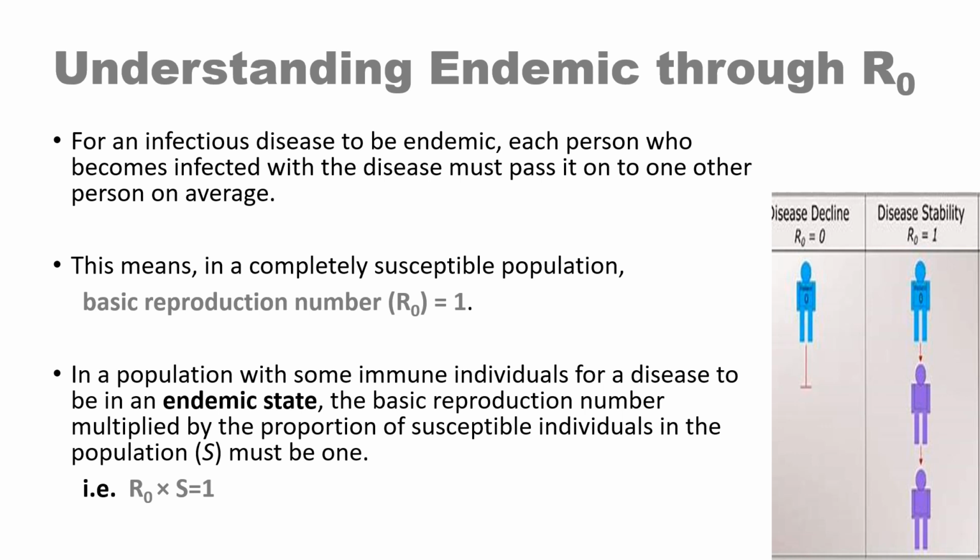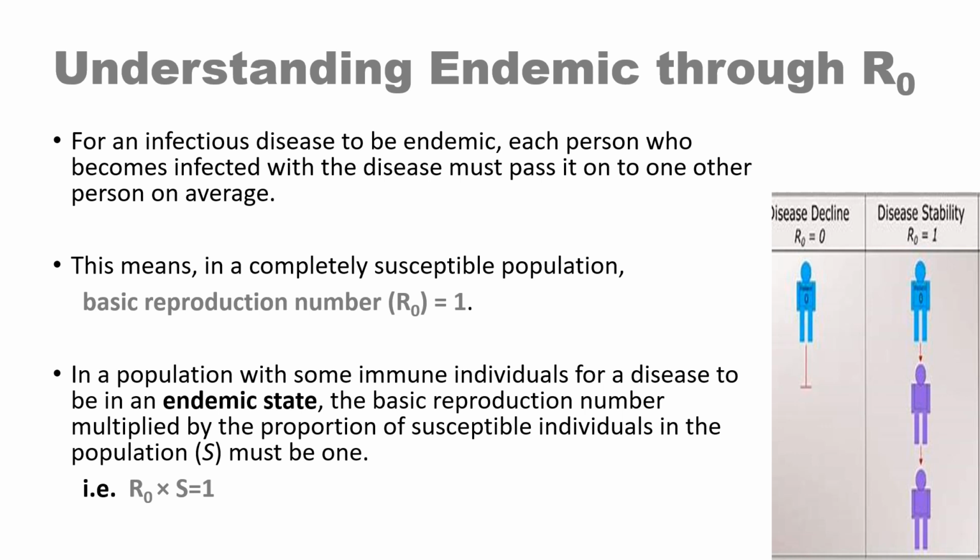For an infectious or communicable disease to be endemic, it has to fulfill a criteria. And what is that criteria? That each person who is diseased or infected by the disease has to pass it on to another person, so that the disease is maintained in the community or the endemicity is maintained. Now, what does it mean in terms of basic reproduction number or R naught? It means that suppose a completely susceptible population is taken, then the R naught of that population has to be equal to 1.